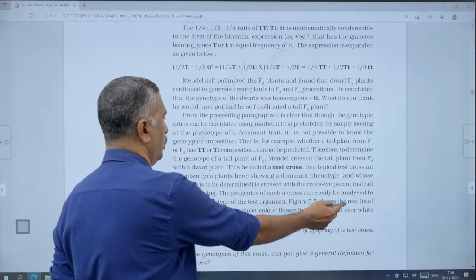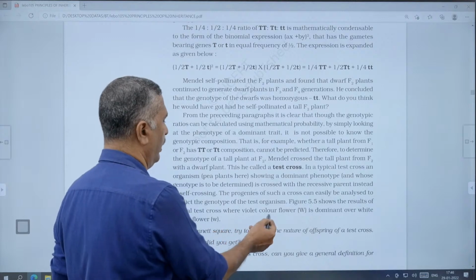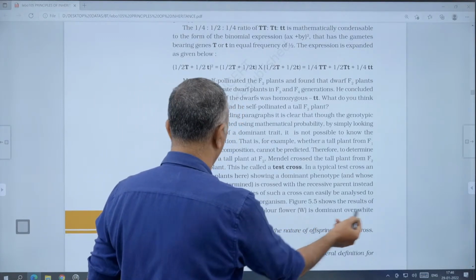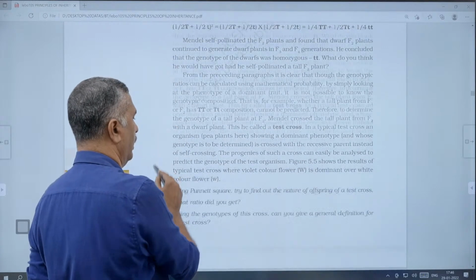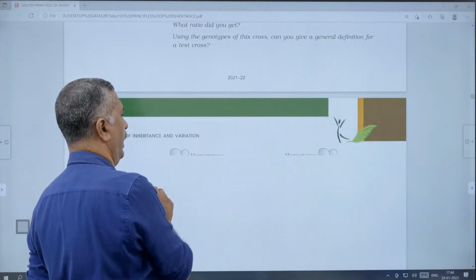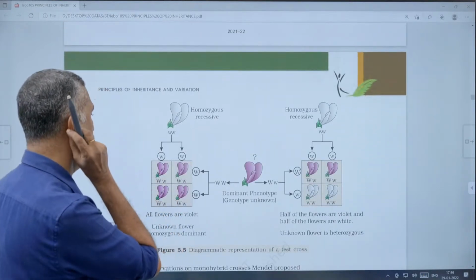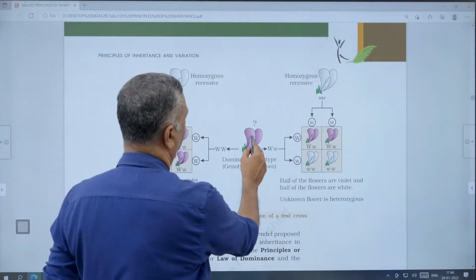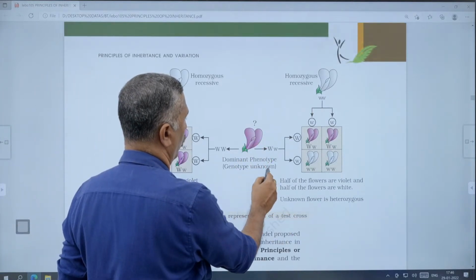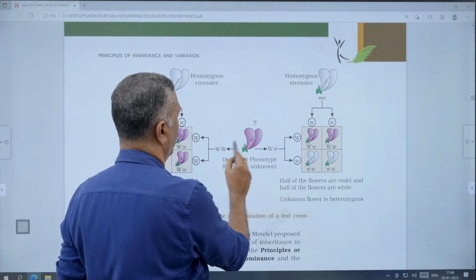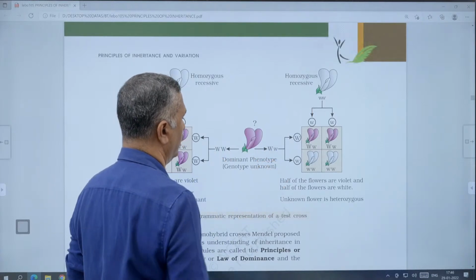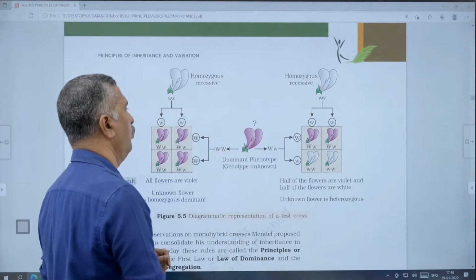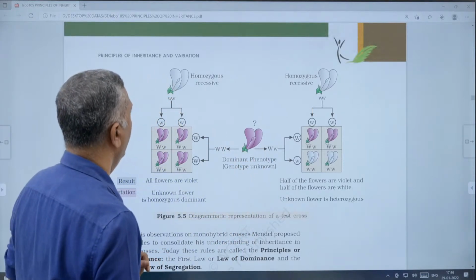Figure 5.5 shows the results of a typical test cross where violet flower color is dominant over white flower color. That is given in this diagram, a diagrammatic representation of a test cross. This is the dominant phenotype. The genotype is unknown, either capital W capital W or capital W small w.